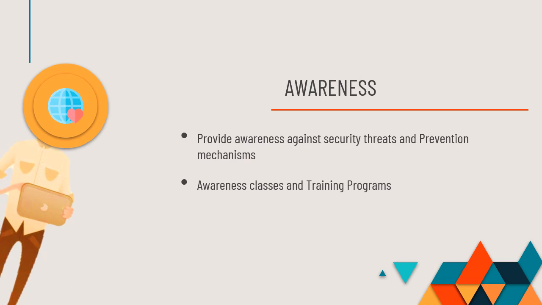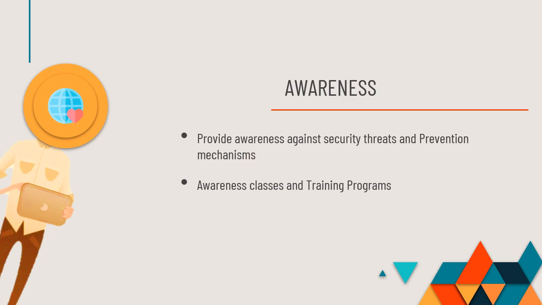Then next we are going to see awareness programs. We have to provide awareness against threats and prevention mechanisms. We have to provide awareness to the general public, the persons who are using this network.